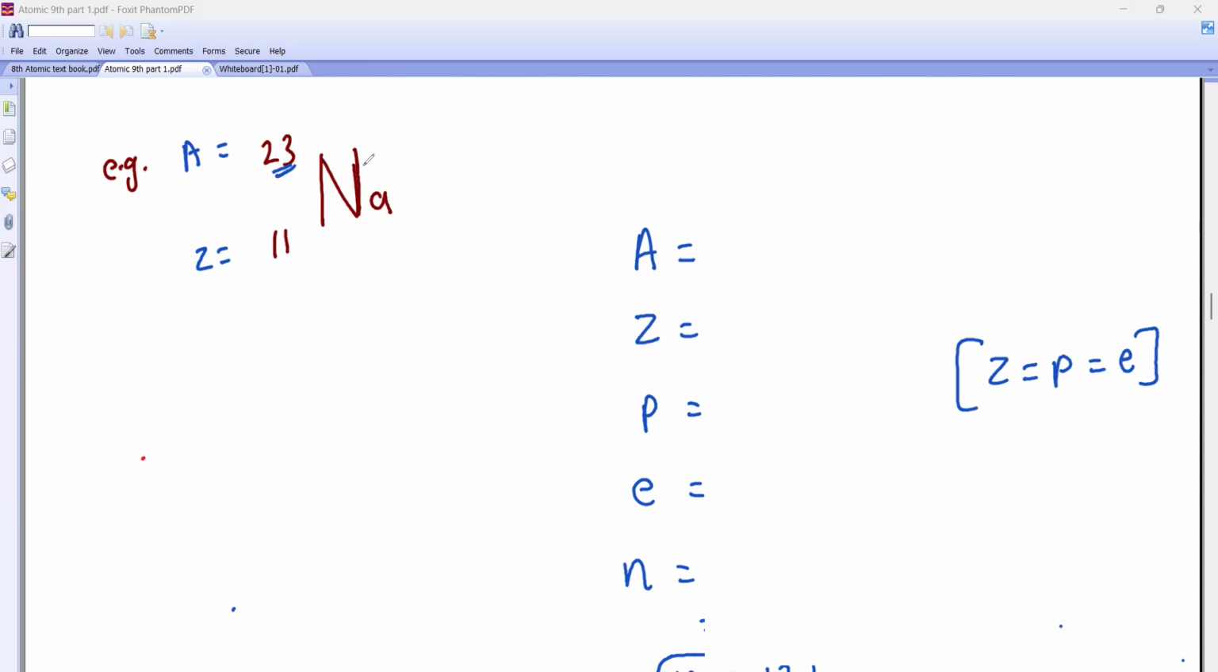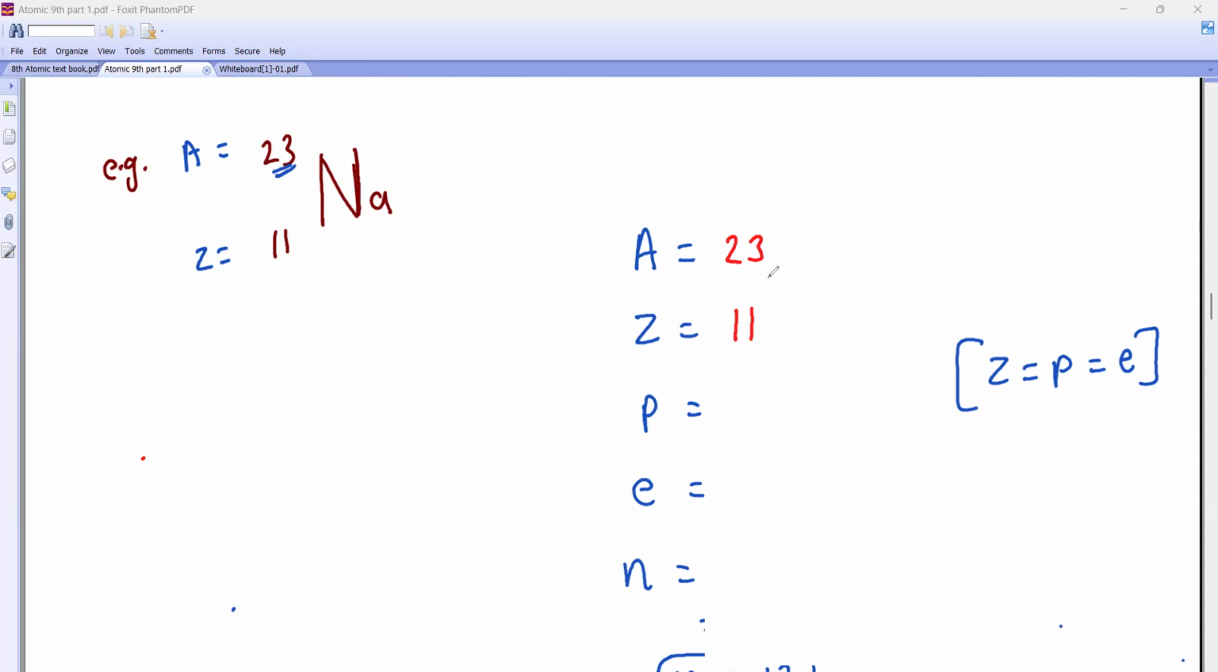Okay. Hey, this girl here. What is your mass number? A is what? Mass number, no? So mass number is 23. What will be your atomic number? Atomic number.